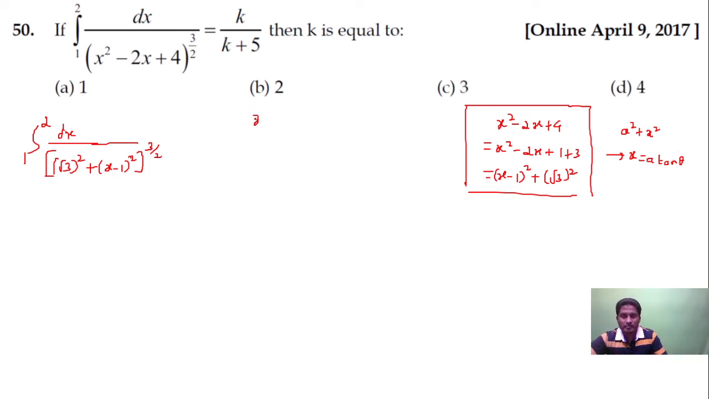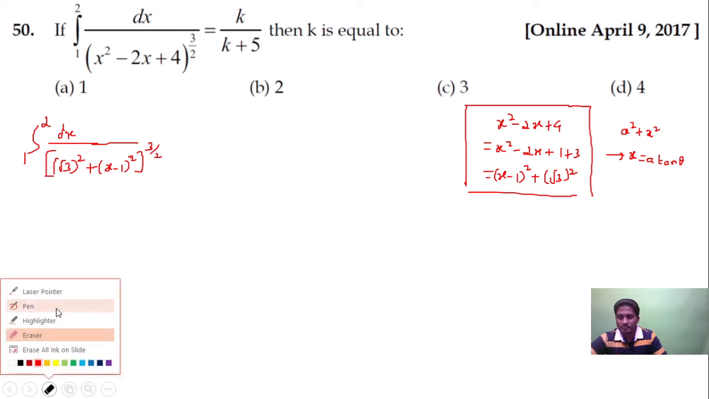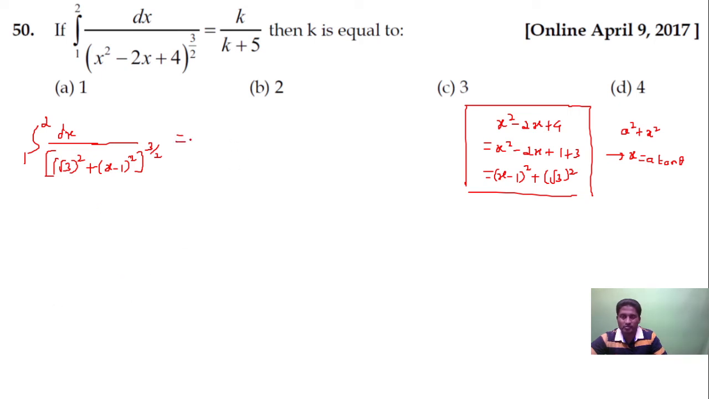So I'm going to put x minus 1 is equal to root 3 into tan theta. The right side I'll keep as it is. I'm supposed to find the value of k, or I can equate as well, no problem. k upon k plus 5. So I'll put x minus 1 is equal to a tan theta, that is root 3 tan theta. Call it equation 1. If I differentiate, dx is equal to root 3 times the differentiation of tan theta, which is sec square theta d theta.